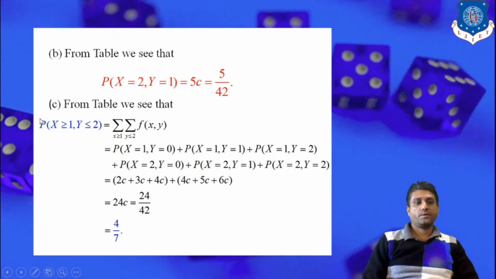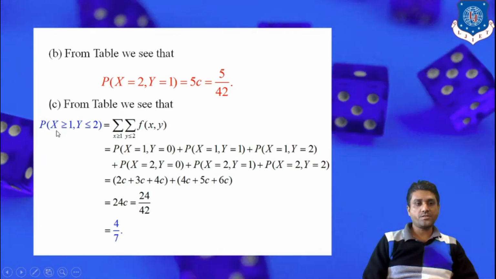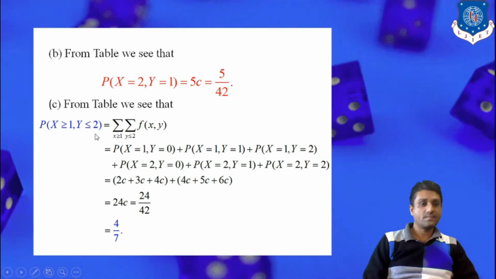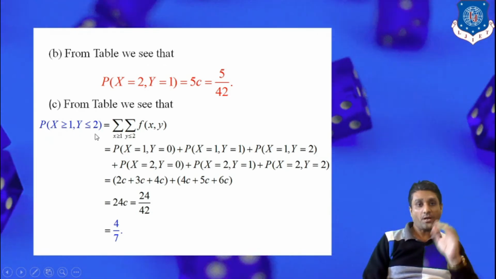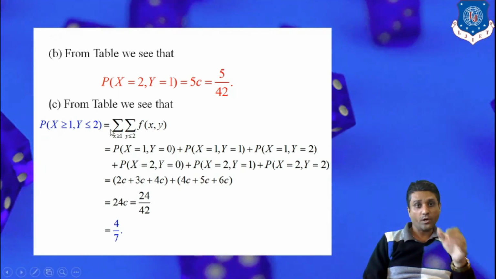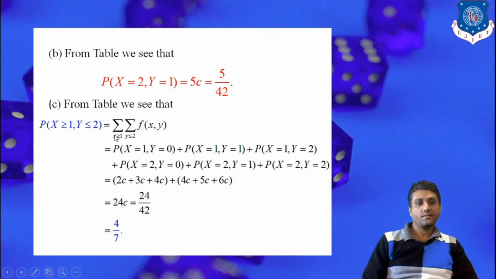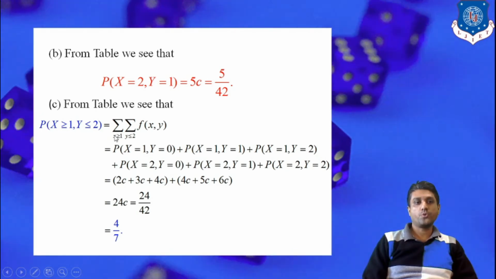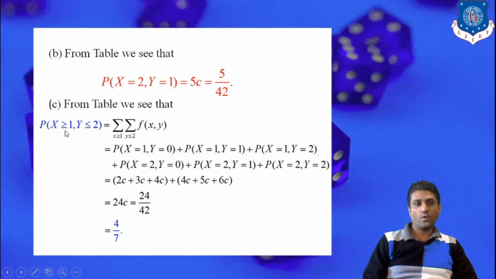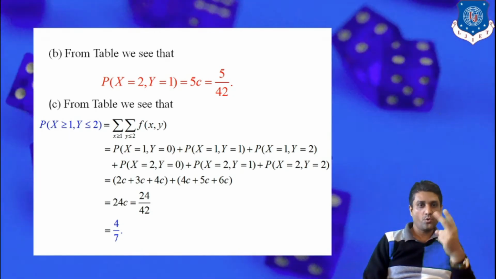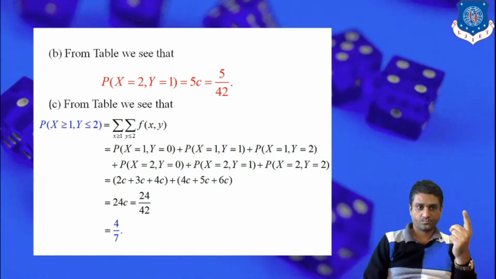Now in the third option we are interested in calculating the probability of x greater than or equal to 1, y less than or equal to 2. First of all we find out how many points it includes. We know that x takes the value 0 to 2 and here x is greater than or equal to 1, so 0 is excluded, and we include 2 points of x, 1 as well as 2.